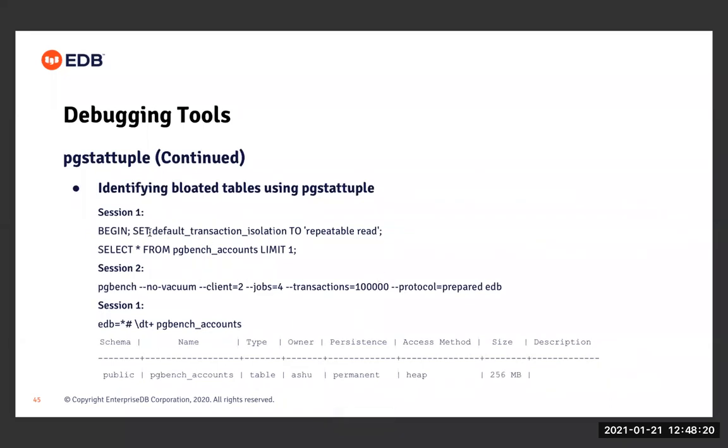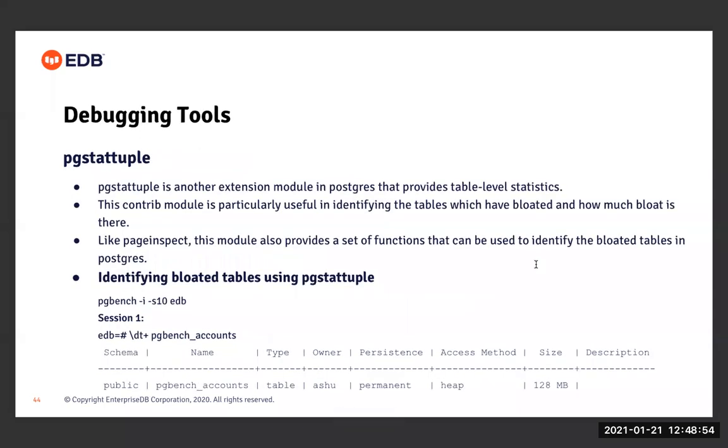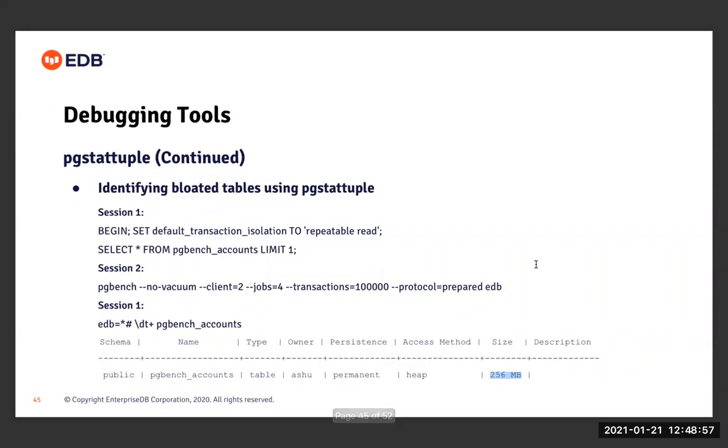Now I have started a couple of sessions here. In the first session, I'm beginning a transaction with the isolation level of repeatable read, and then performing some query on the pgbench_accounts table. In the second session, I'm running the pgbench script, which performs read-write operations on this pgbench_accounts table. Once this pgbench read-write operation is done, in session 1, if we see the size of the pgbench_accounts table, you can see that the size is 256 MB, which just got doubled. Initially, it was 128 MB, and now it is 256 MB.